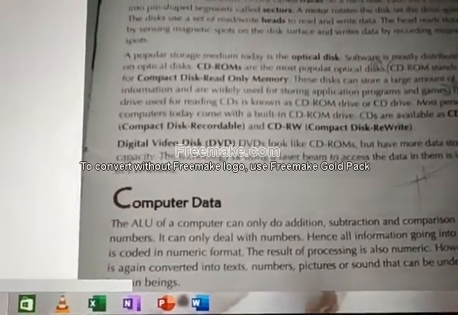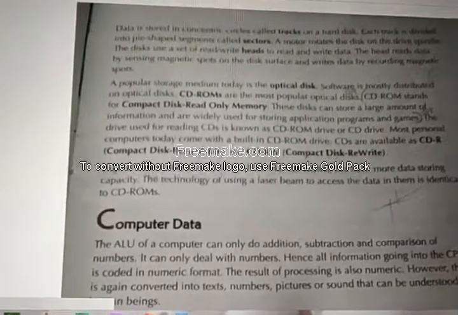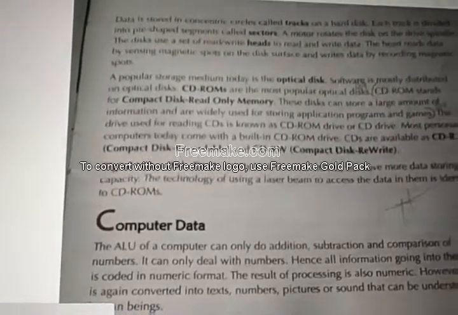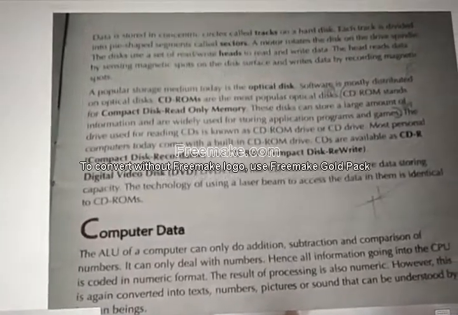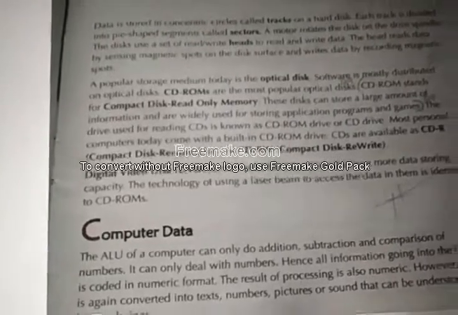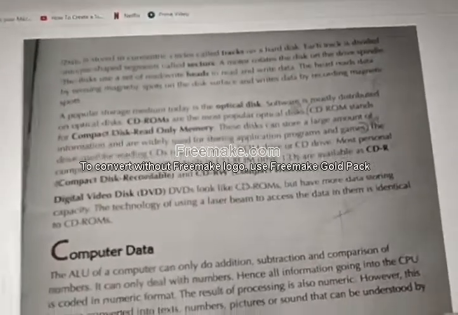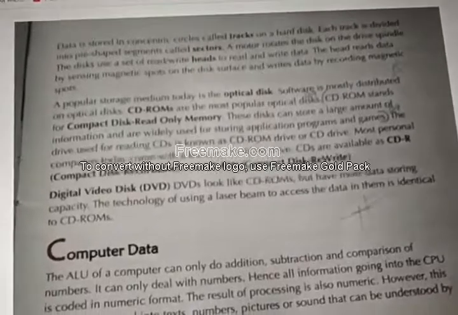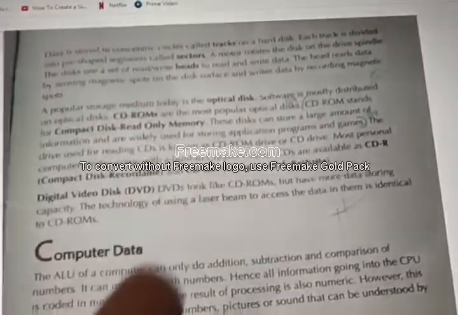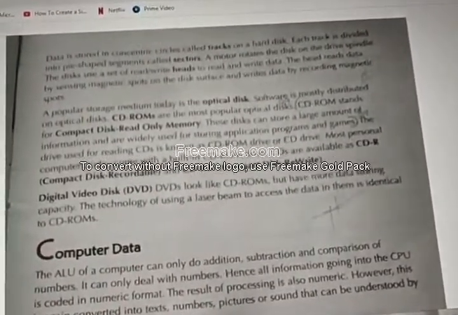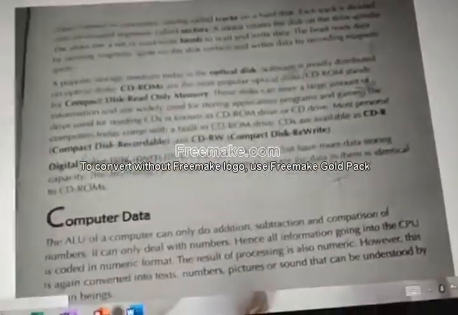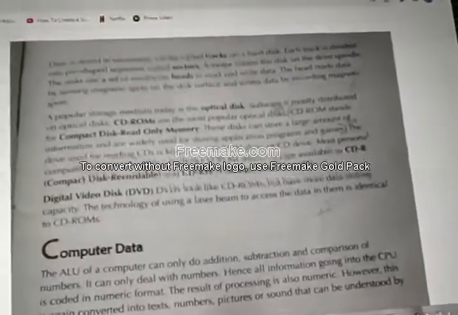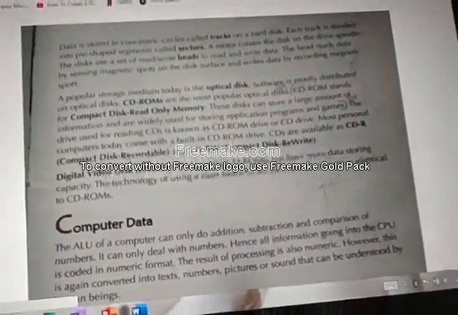The drive used for reading CDs and DVDs is mostly built in with the computer. You store data in CDs and DVDs. Where will you insert those CDs and DVDs? In the CD drive, or DVD drive, whatever you want you can say. Either CD drive or DVD drive. Where will you insert the CD? In the CD drive or DVD drive.